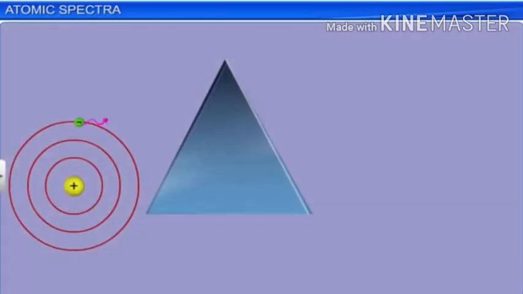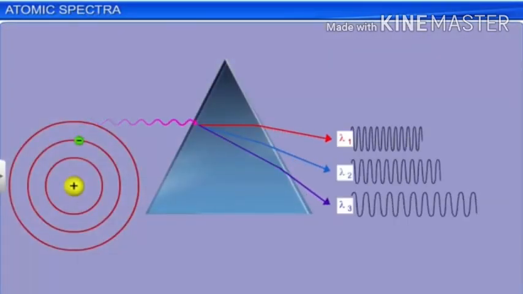The radiation which is emitted when it is going back to the ground state is of a particular wavelength, and this spectrum obtained by the emission of radiation, we call the emission spectrum.